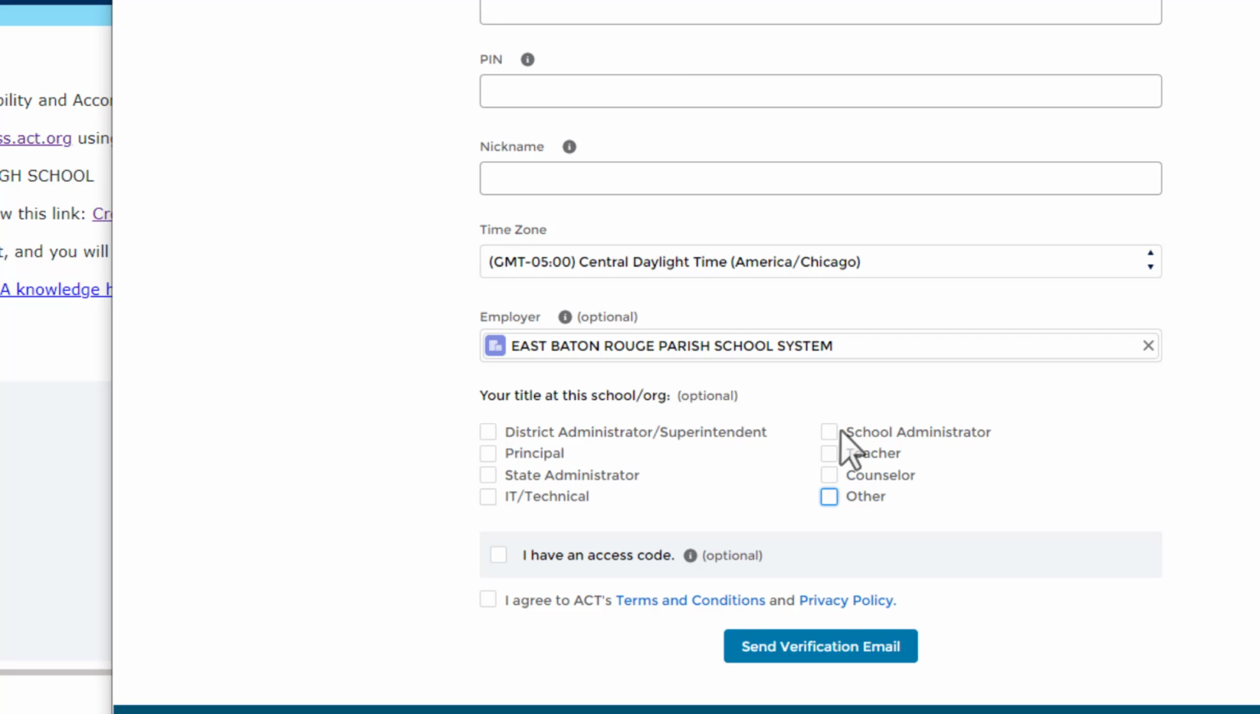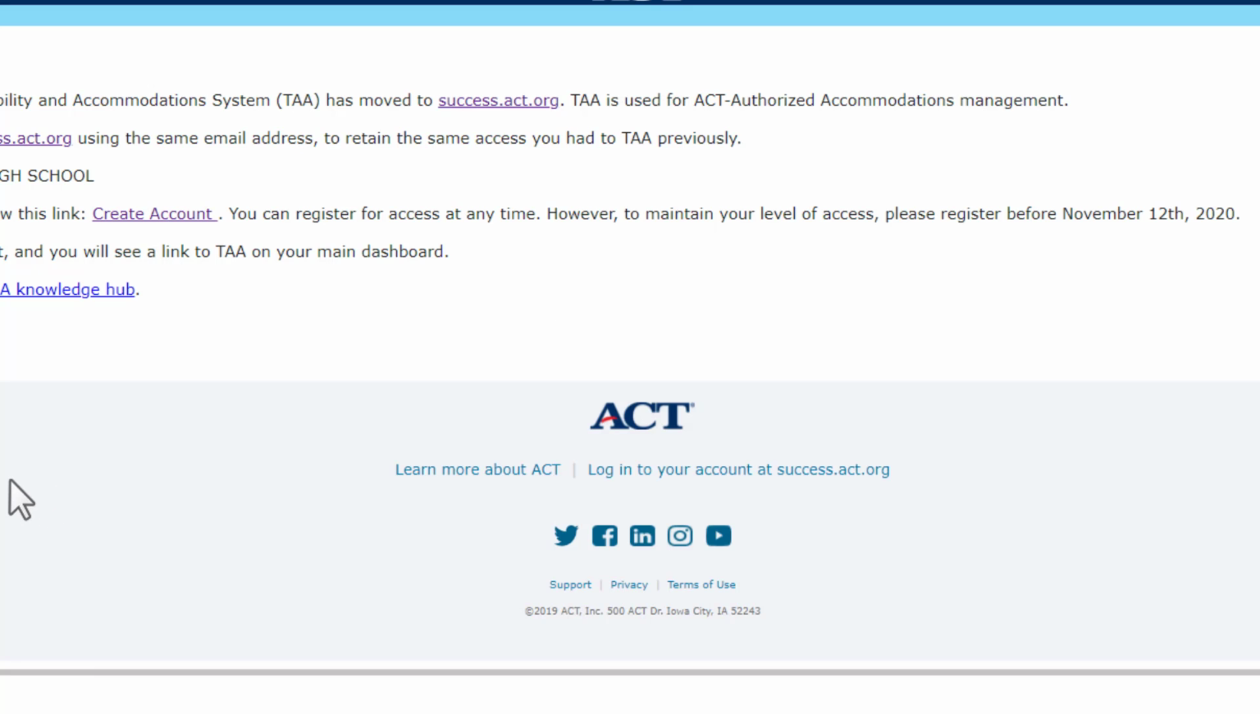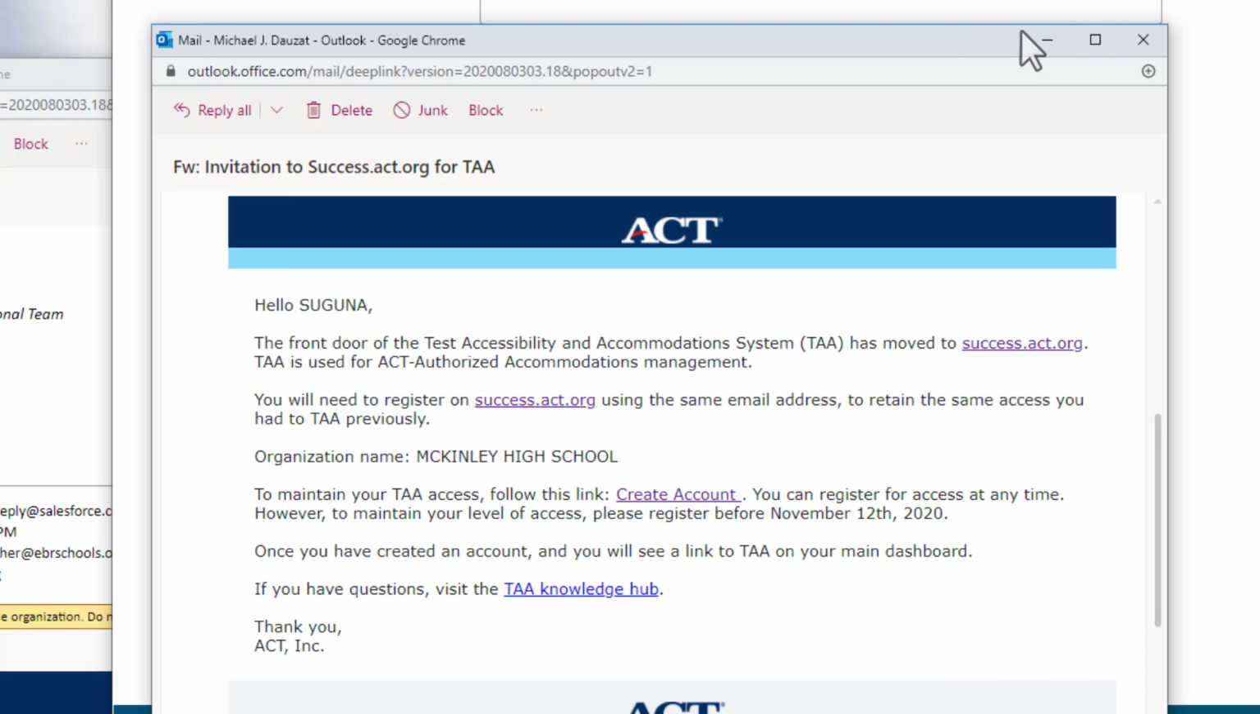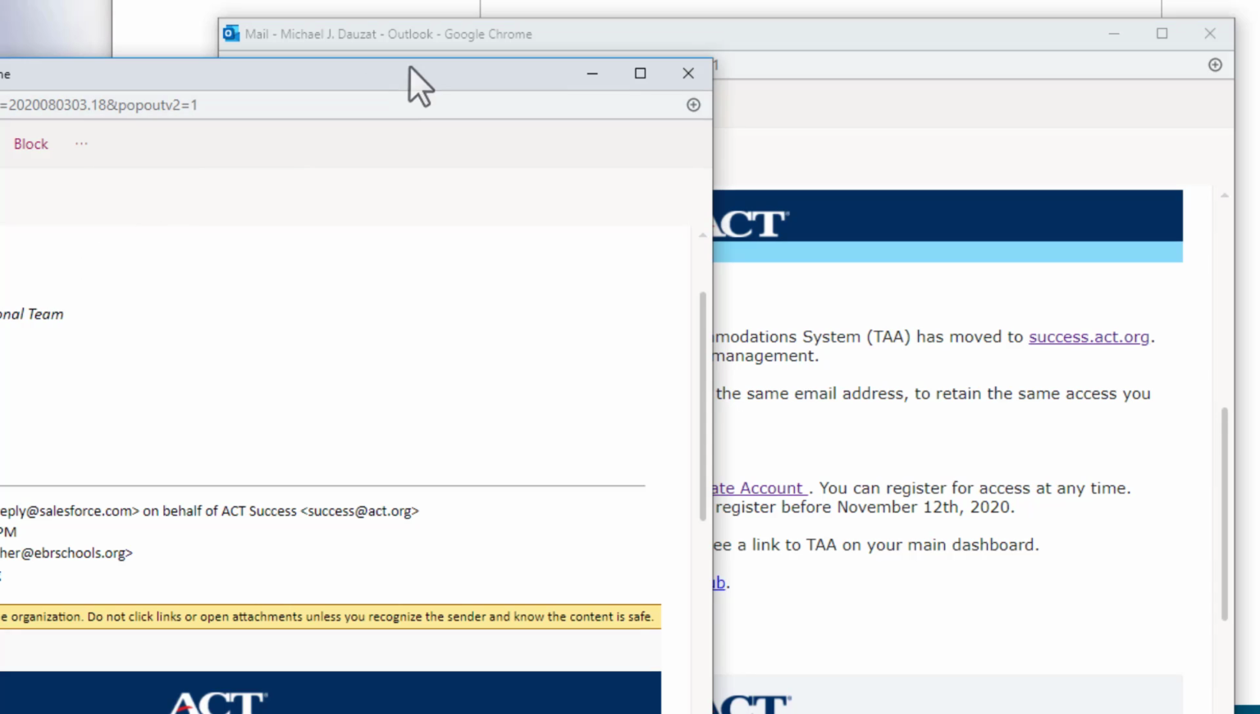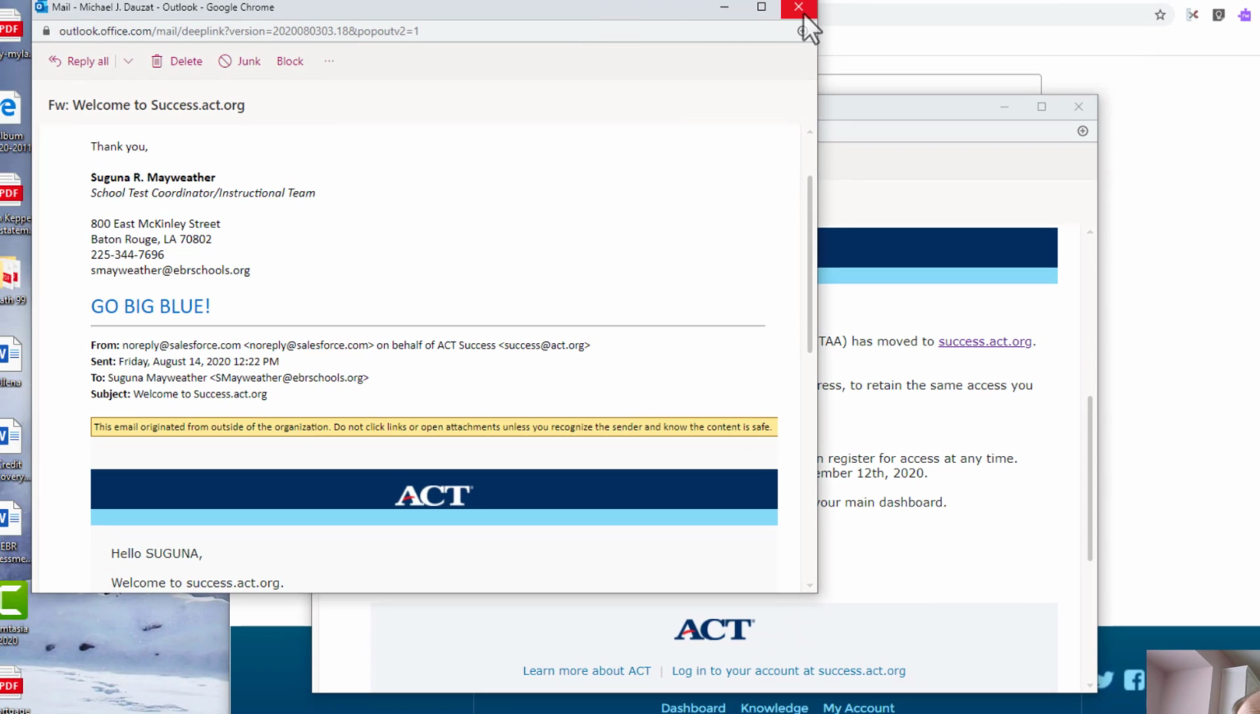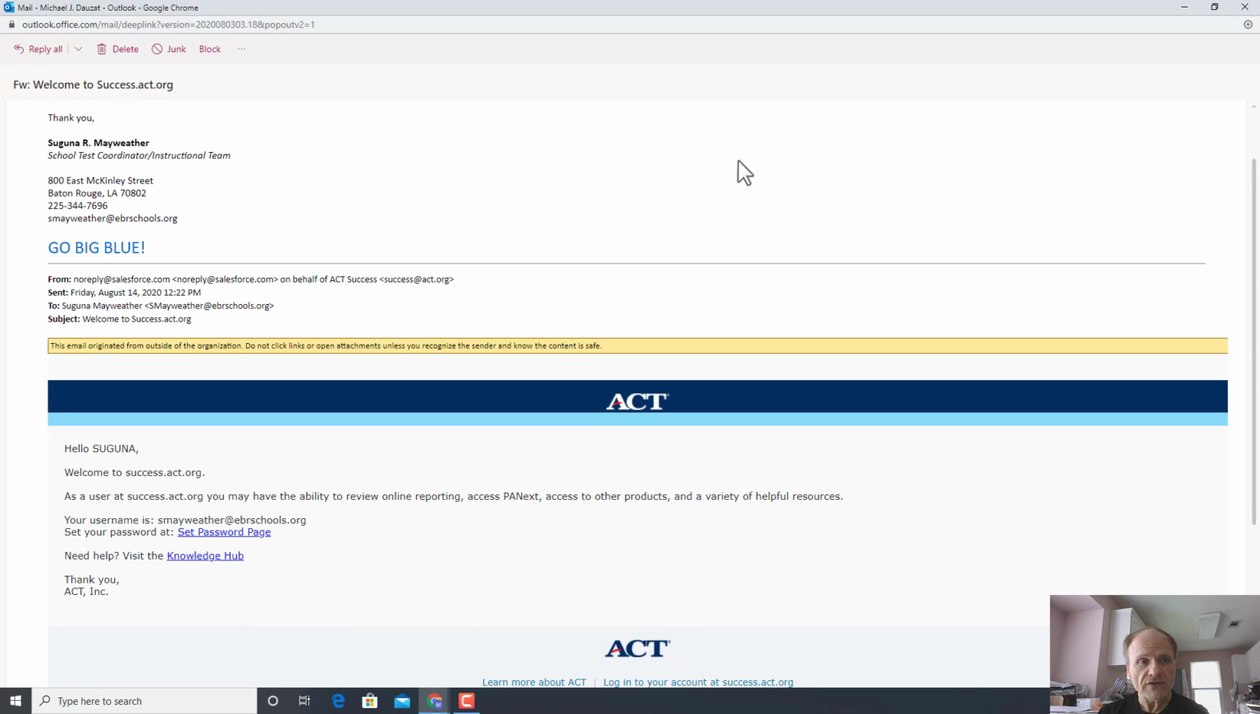That's fine. And then you don't have an access code. And then you click on I agree to ACT's terms and conditions, and then you have them send a verification email. Okay. Now, once you click on this, this is what you're now going to get. All right, so let me go ahead and minimize this and then get to that other one. So this is the next one that you're going to get once you click on send verification email.